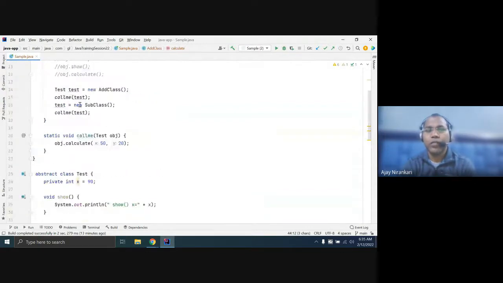So this is runtime polymorphism. Test is a superclass and you can assign subclass 1 or subclass 2. Whichever subclass you assign, accordingly this calculate method will behave.